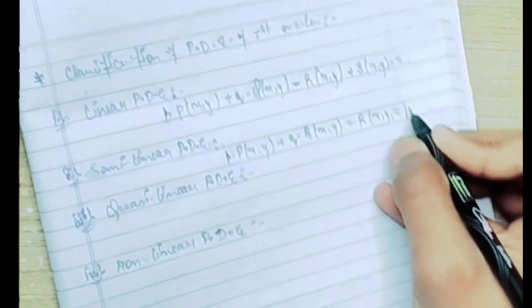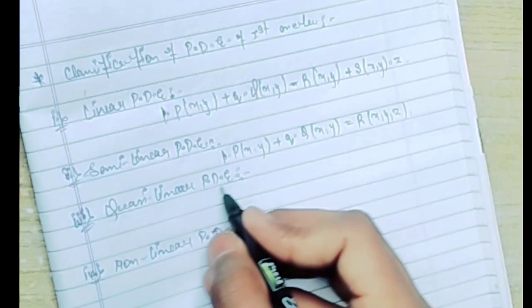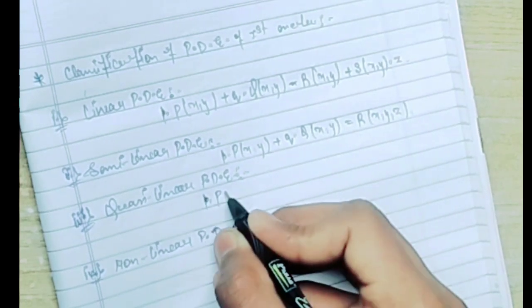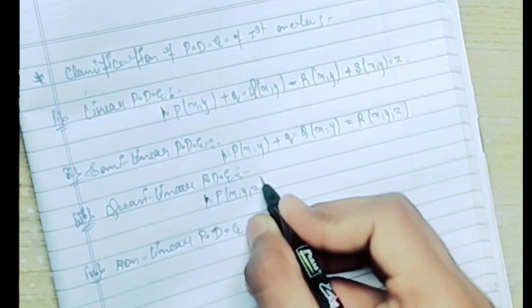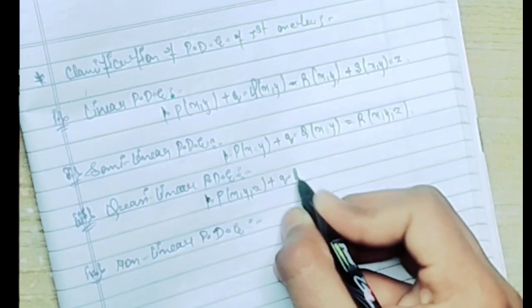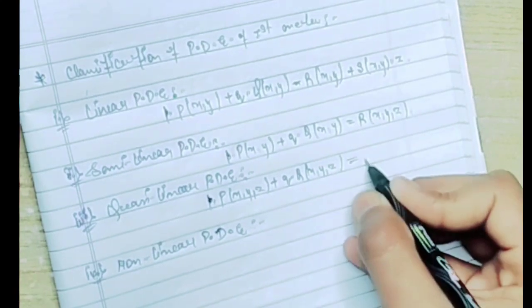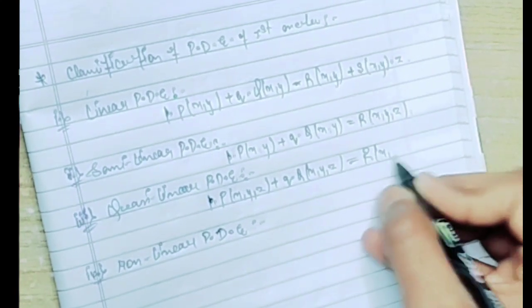And moving on to the third, the quasi-linear partial differential equation: small p into capital P, a function of x, y, and z, plus small q into capital Q, a function of x, y, and z, is equal to capital R, a function of x, y, and z.